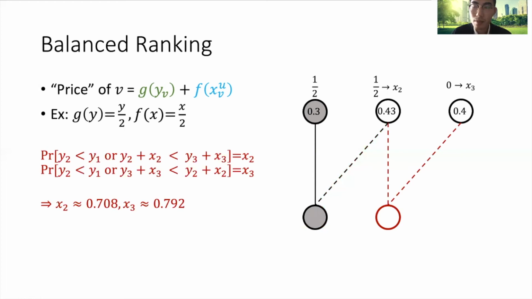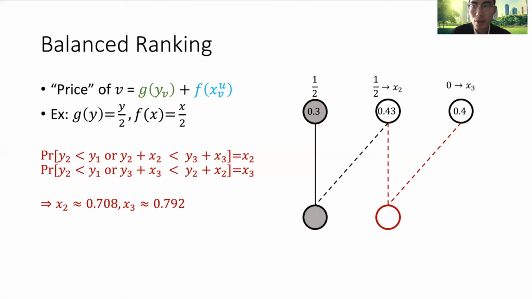Things get more complicated when this new vertex reaches its deadline, and we want to calculate x_2 and x_3. Let's look at x_2 first. This vertex is matched either at the deadline of the previous vertex or at the current round. In the previous round, it has a smaller price if and only if y_2 is smaller than y_1.